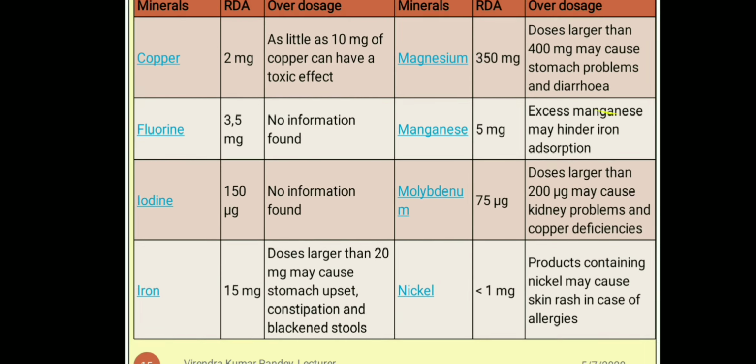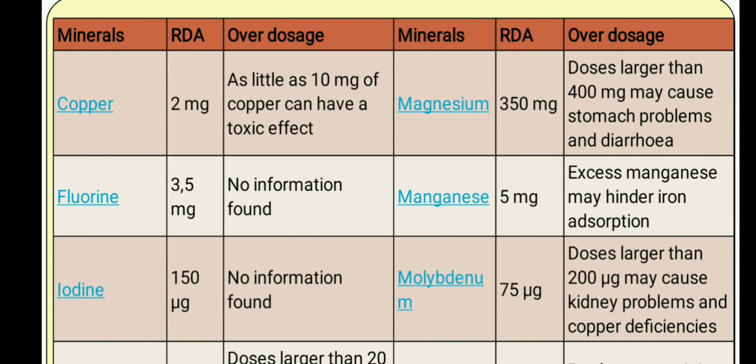If we talk about other minerals like copper, 2 mg is the amount as per RDA. More than 10 mg can cause toxic effects. If we talk about magnesium, 350 mg is the amount by RDA. Doses larger than 400 mg may cause stomach problems and diarrhea. For fluorine, 3.5 mg is the amount as per RDA, and there is no overdose information available. If we talk about manganese, 5 mg is the amount by RDA. Excess manganese can hinder iron absorption. If we talk about iodine, 150 mg is the amount, and there is no information available for overdosage.